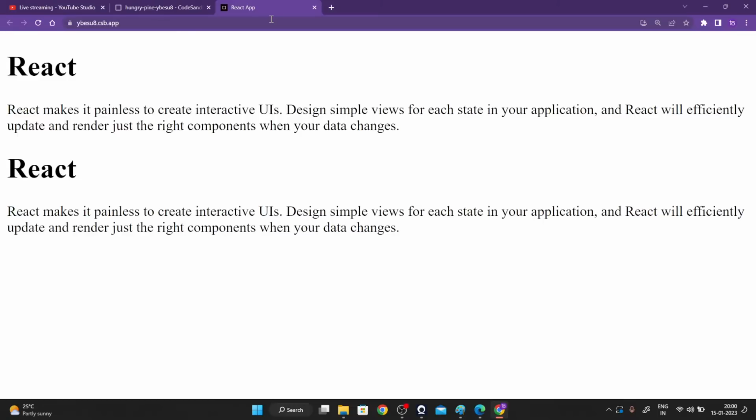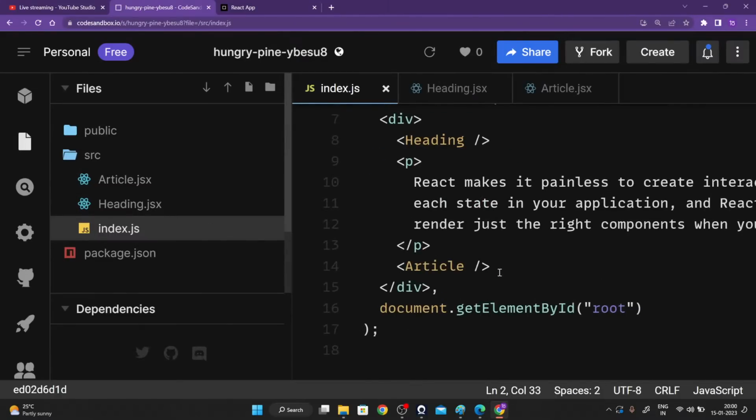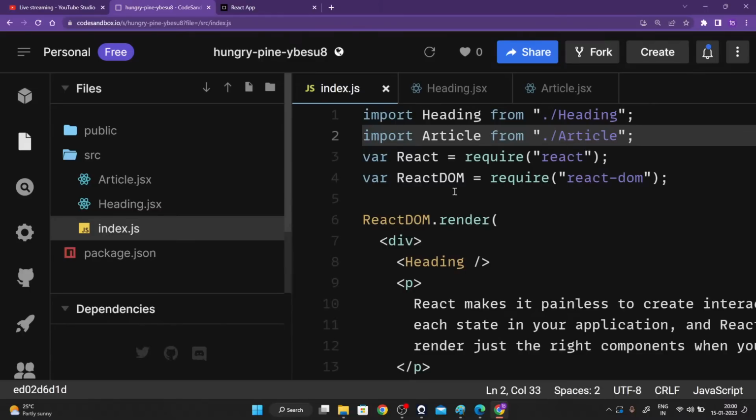The logo of index.js was flickering because there were some issues with that, because we hadn't imported article and we were using article. There were some issues, but we rectified it. So now it is working absolutely fine. So that is how you can create as many components as possible.